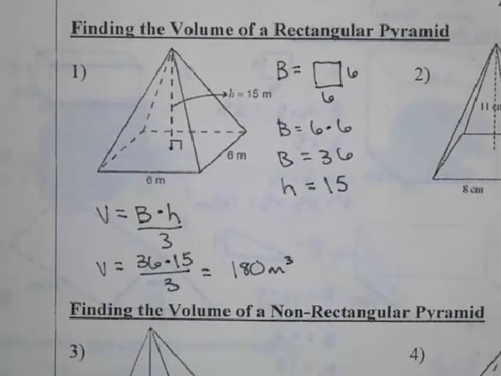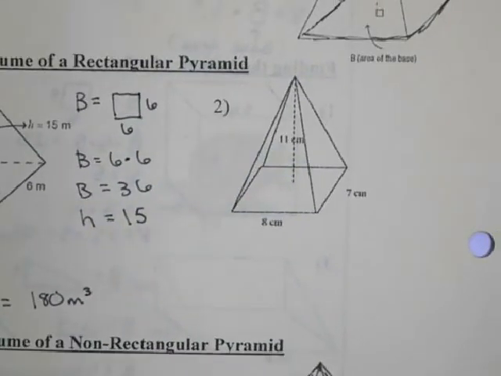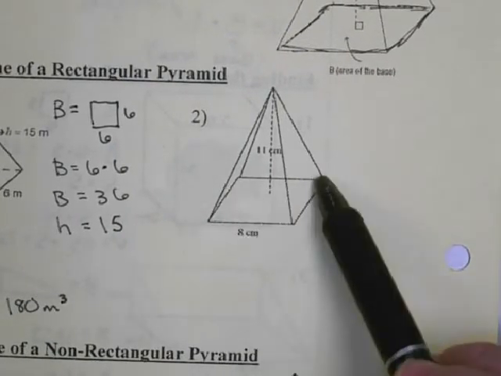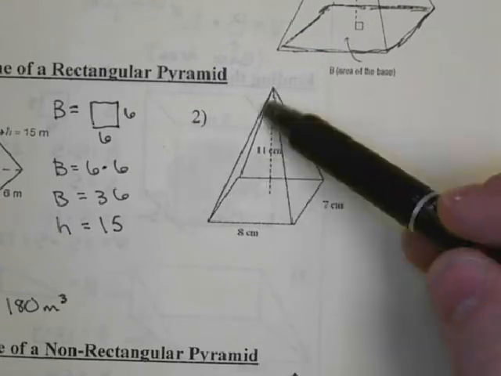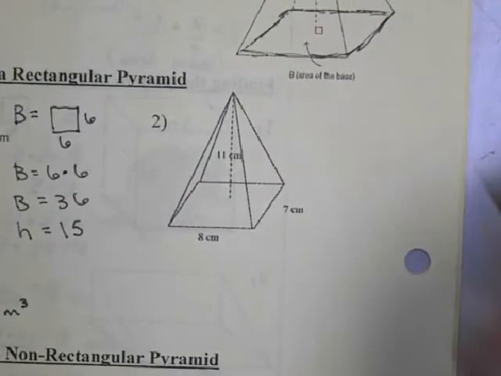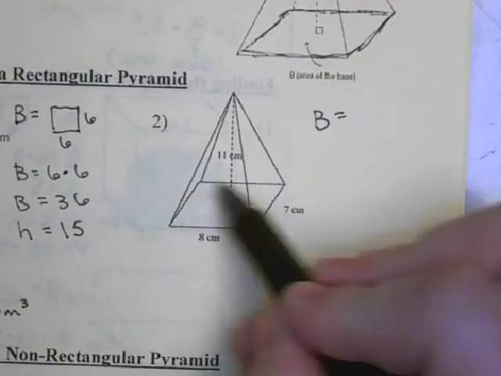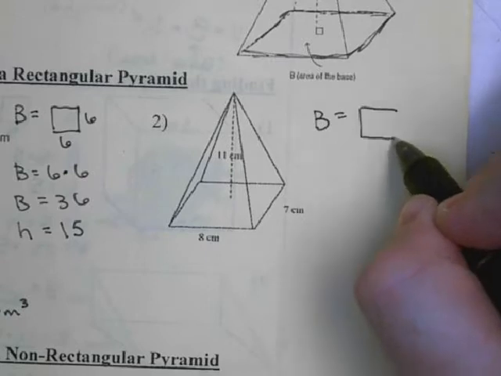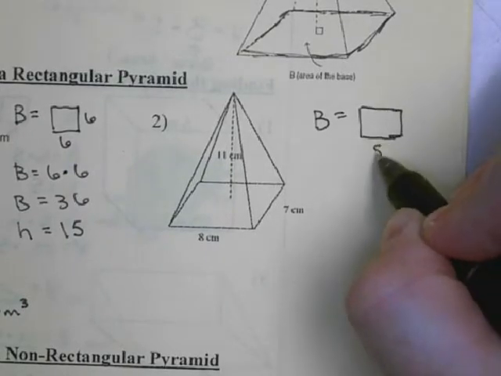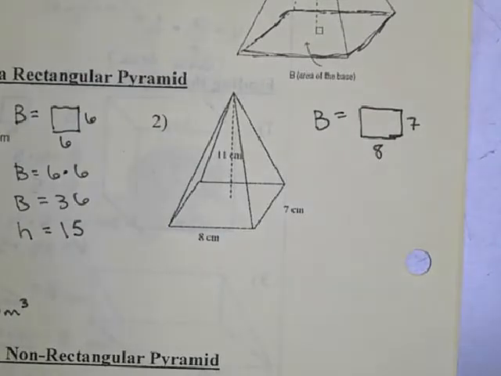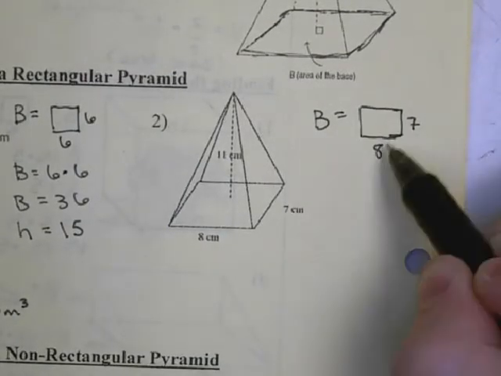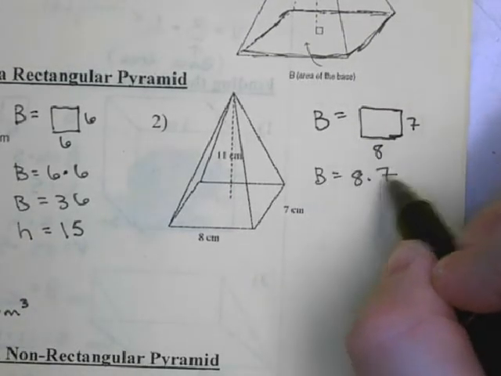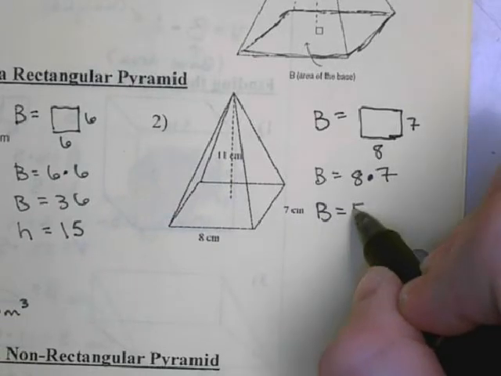Next, we'll look at number 2, and it's the same idea. First, we have to figure out what kind of shape the base is, find the area of that base, and then multiply it by the height and divide by 3. So our base looks like it's a rectangle this time, which is 8 by 7. And we know for rectangles, we just multiply the length and the width together. So my base area is 8 times 7, which equals 56.